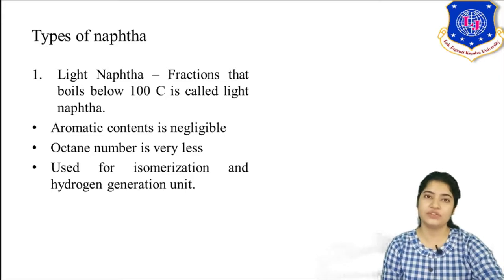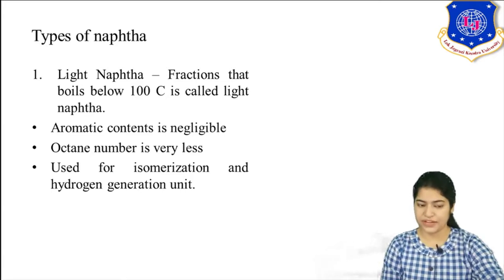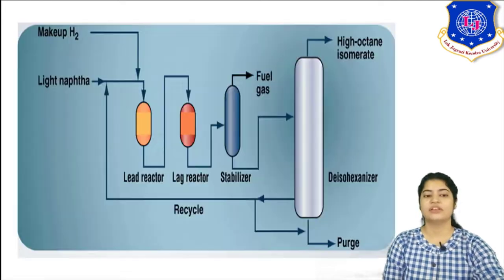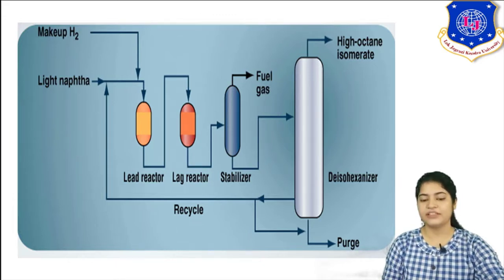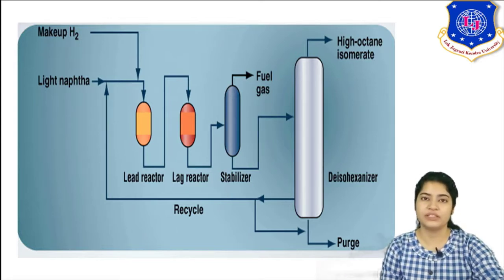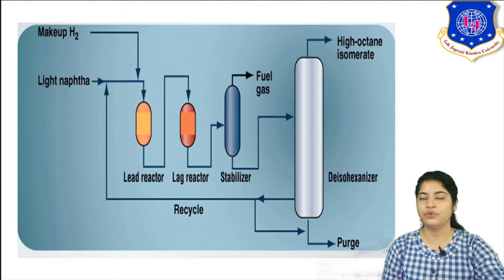So what is the use of this fraction? It is used for the isomerization and hydrogen generation unit. You can see how light naphtha is sent into a series of reactors and isomerized. What is the isomerization reaction? It converts a normal paraffin into isoparaffin.